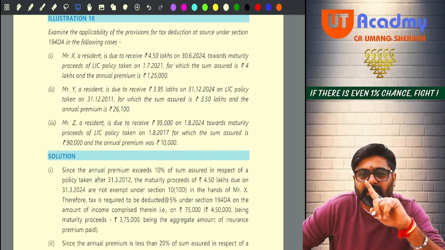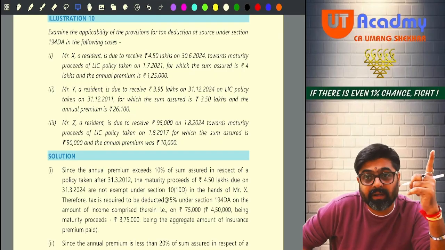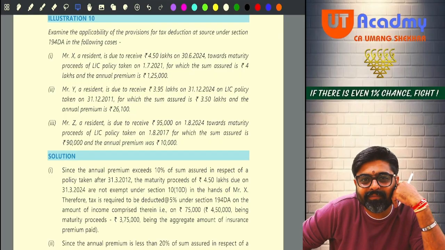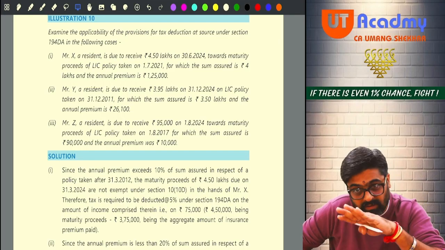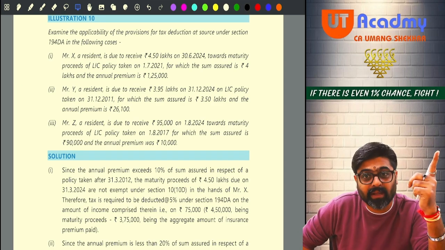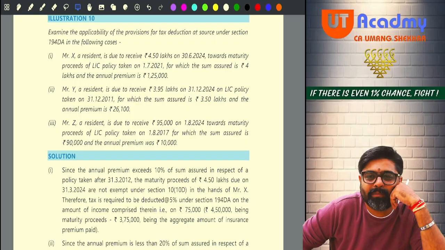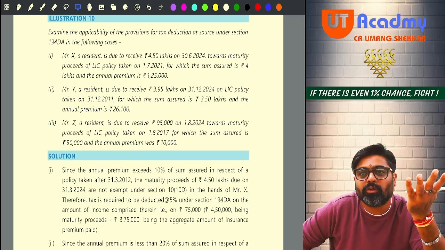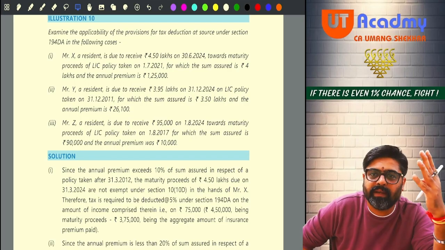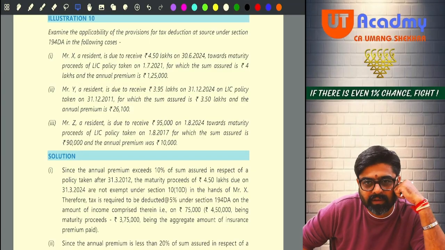But don't you think that this entire 1,25,000 you would have already claimed as a deduction under 80C? So the premium which is coming back to you, which was not allowed under the Income Tax Act, will only be reduced. Getting my point? Will only be reduced. So what they are assuming is that this 1,25,000 would not have been allowed. So reduce that 3,75,000 fully.